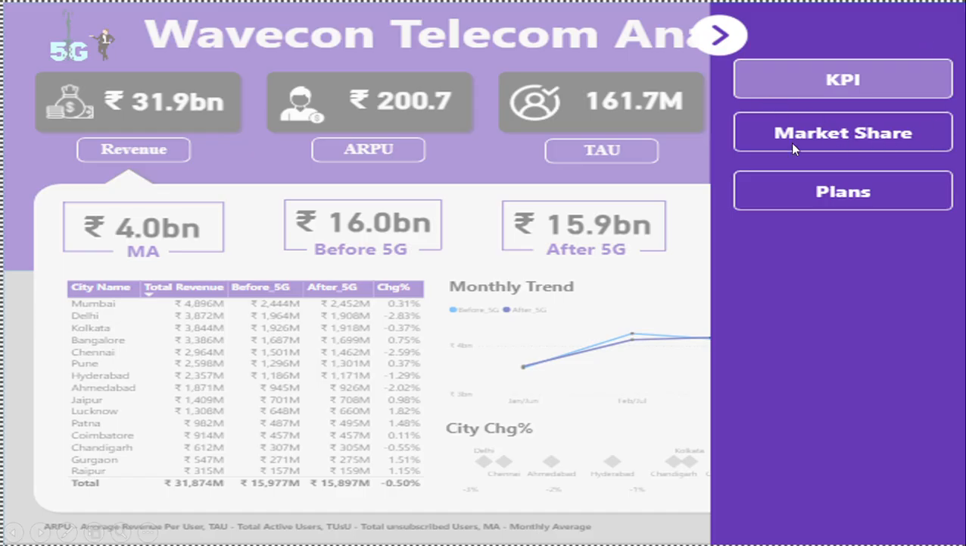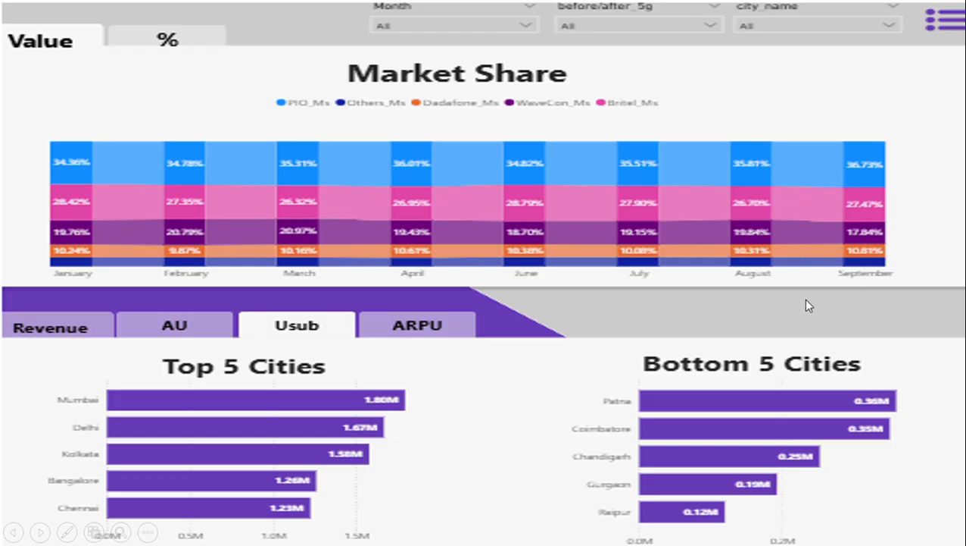Here we see 3 different pages. Next we'll go to the market share page. This is the market share page. We can see the performance of Wavecon services with respect to its competitors. Here I have selected the values, the percentage, and here I also have the cities breakdown, that is the top and bottom cities with respect to different KPIs.